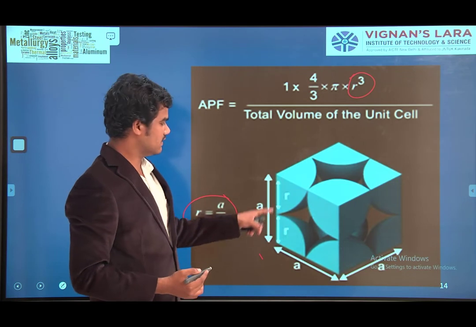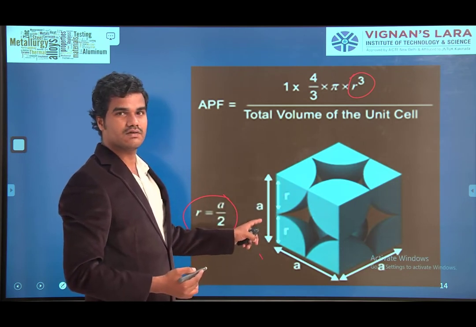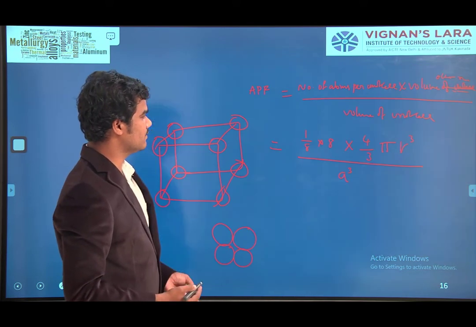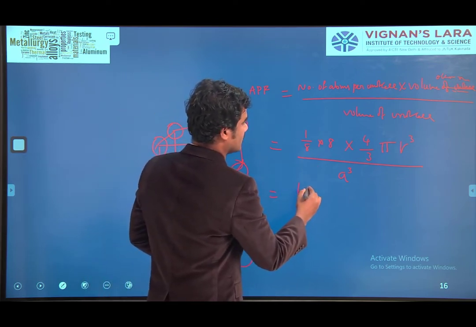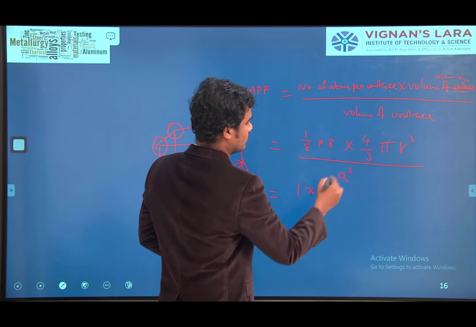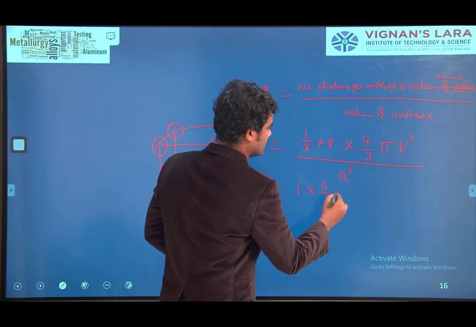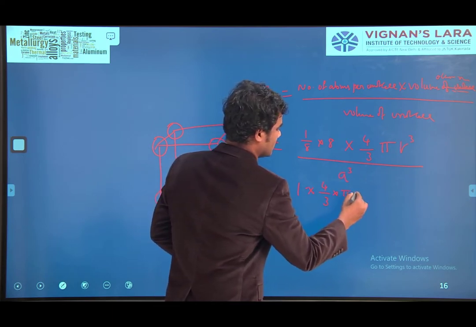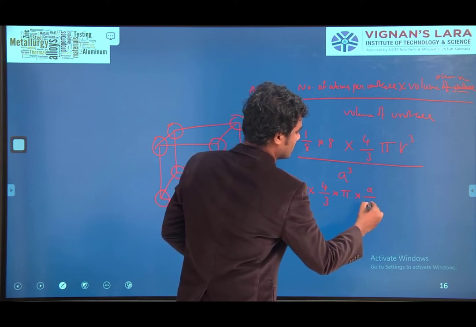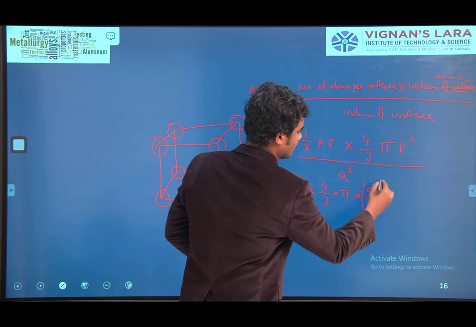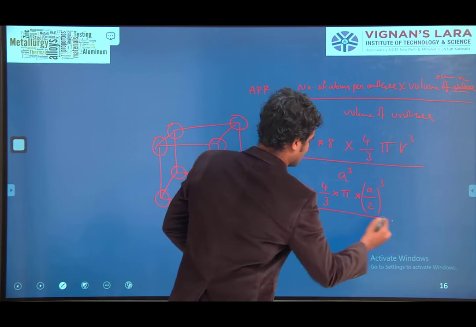Its length is A, R radius. So radius equal to A/2. So substitute that A/2. 1/8 into 8 will become 1. 1 into 4/3 into pi into A/2 whole cube by A cube.